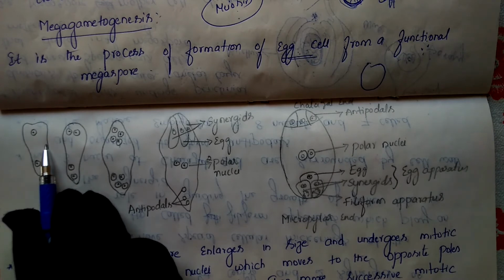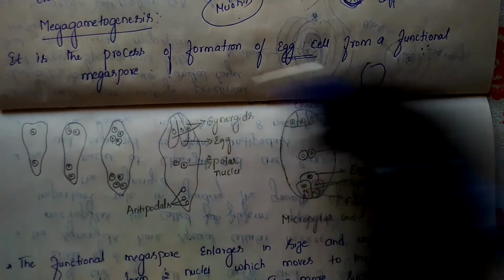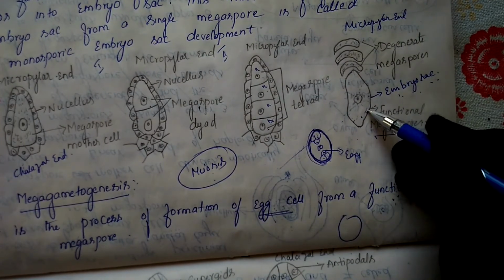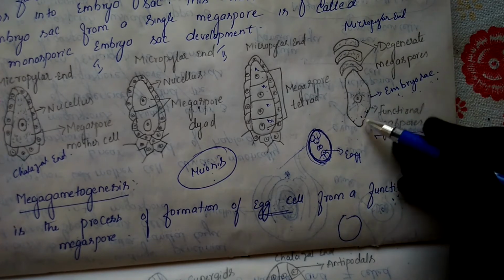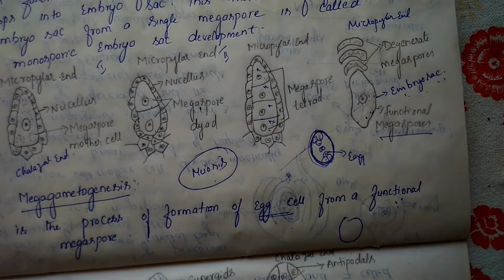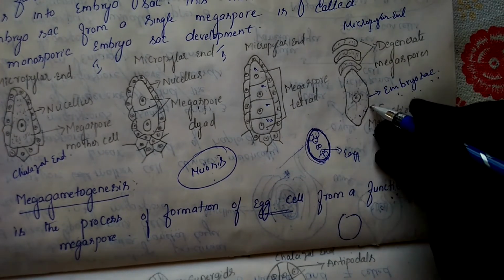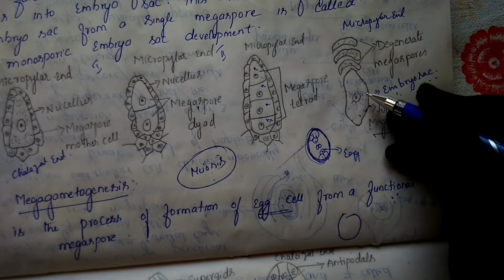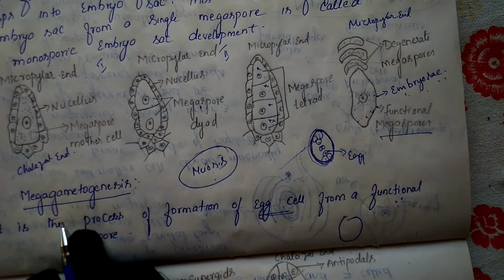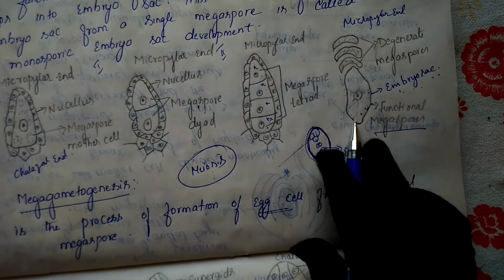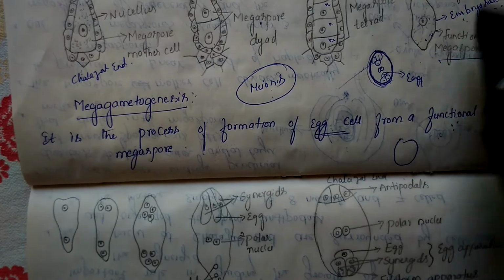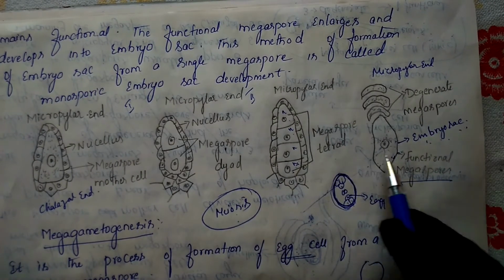First of all, this is an embryo sac. Just now, as I mentioned, only one has become functional. Now how it develops all the cells inside, that process we are discussing here. This is the functional megaspore. Inside this megaspore, how the other cells get formed, that process is megagametogenesis. It contains a single nucleus, see here in the middle.